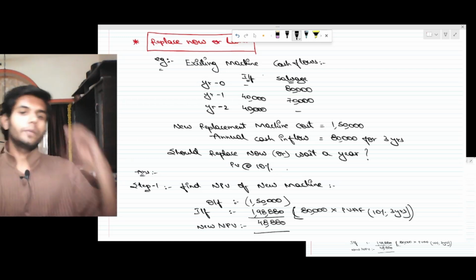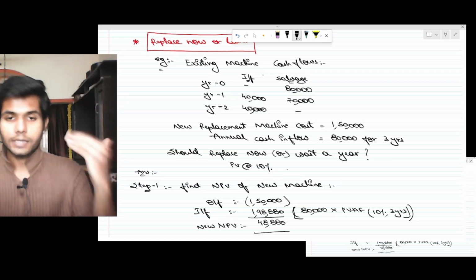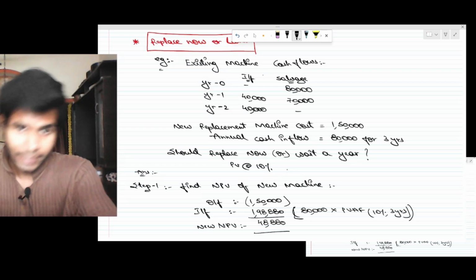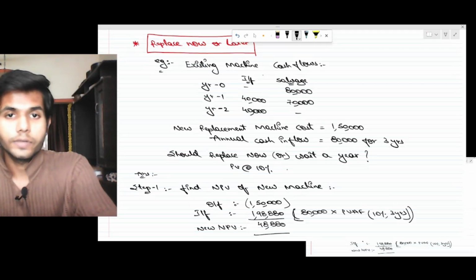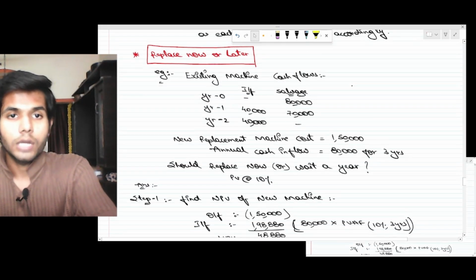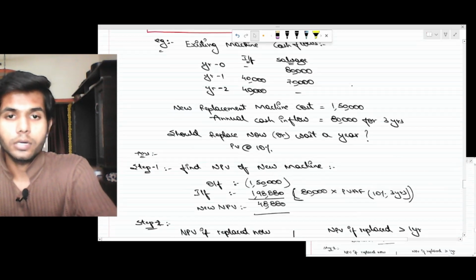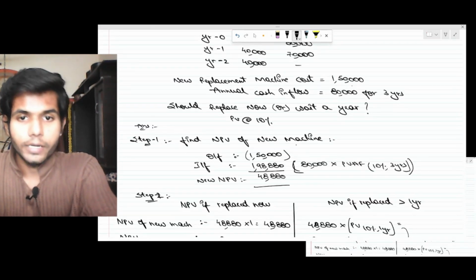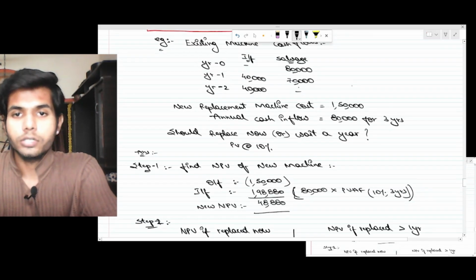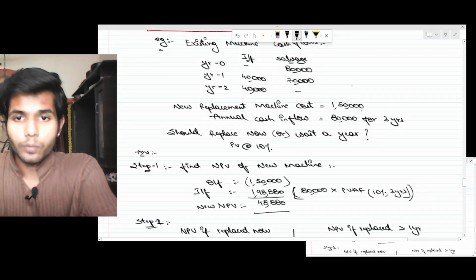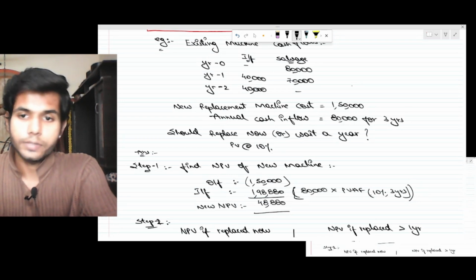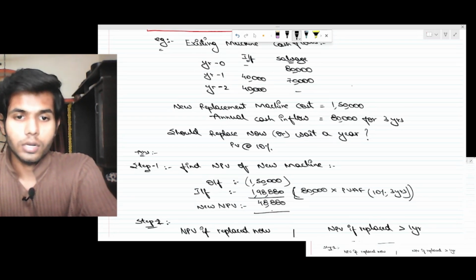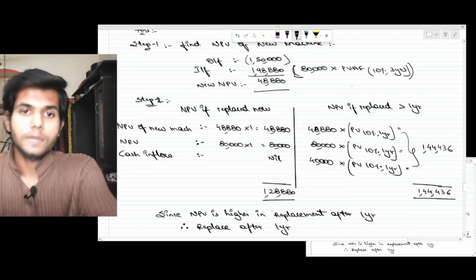So find the actual cash flow now and the actual cash flow after 1 year, and whichever is better, that would be the replacement. It would be better for you to replace then. So step 1, find the NPV of the new machine. NPV of the new machine would be minus 1.5 lakh plus PVF of 80,000 for 3 years at the rate of 10%. We found the new NPV as 48,800.